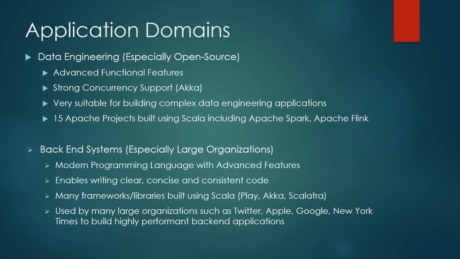It can also be effectively used for backend systems, especially for large organizations, because it is a modern programming language with advanced features and enables writing clear, concise, and consistent code due to its syntax.